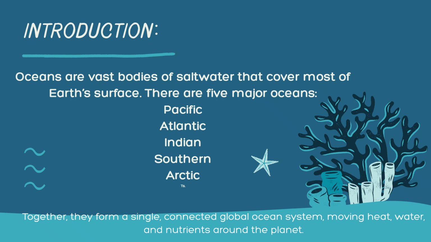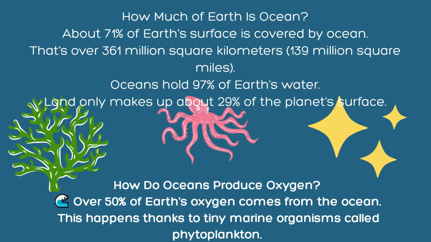Moving ahead, my dear students, oceans are vast bodies of salt water that cover most of Earth's surface. There are five major oceans, whose names I have mentioned earlier, so I'm not going to repeat them. Together they form a single connected global ocean system, moving heat, water, and nutrients around the planet. About 71% of the Earth's surface is covered by ocean.